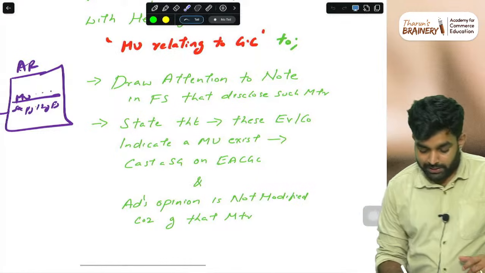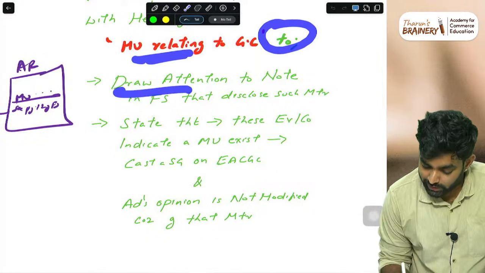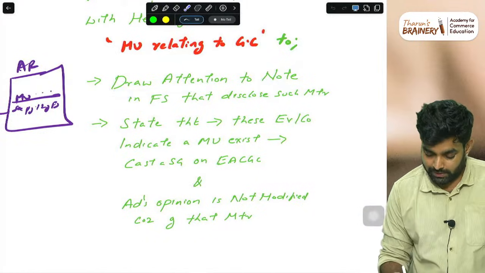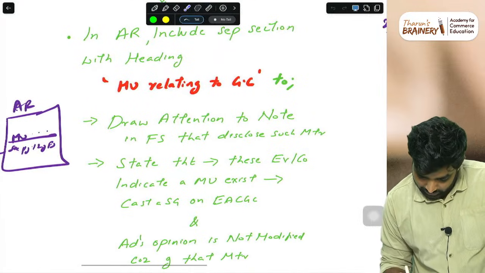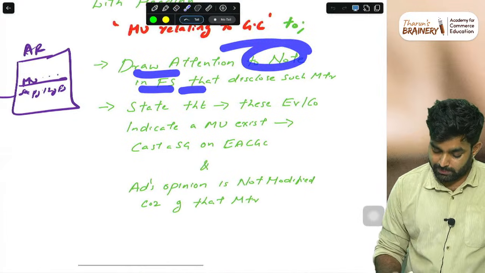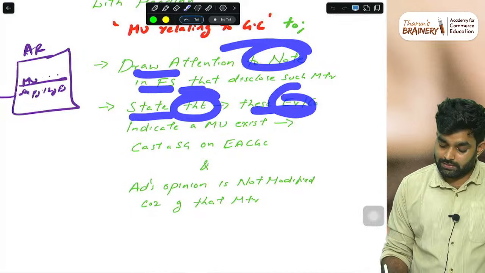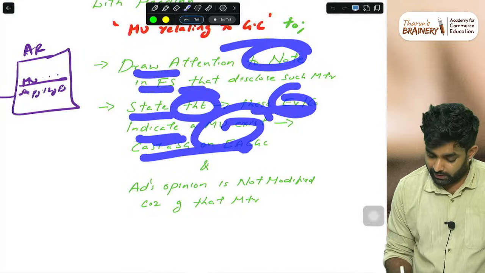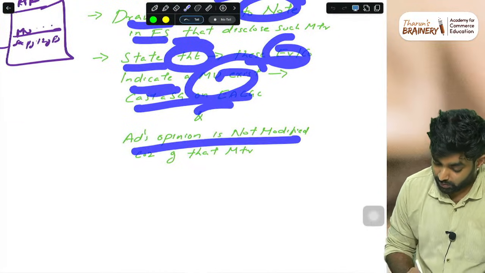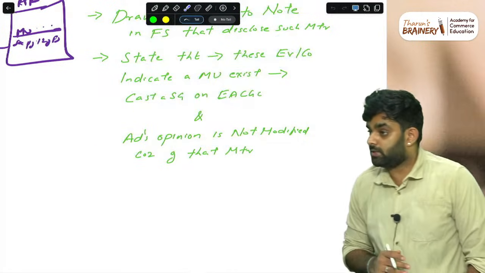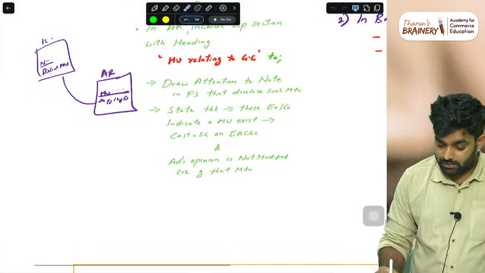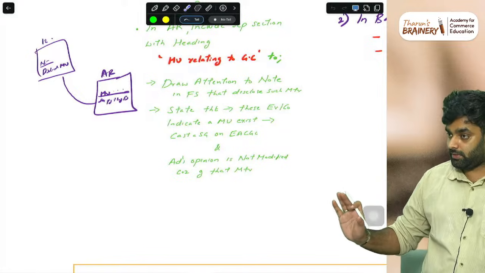Material uncertainty relating to going concern: to draw attention to the note in the financial statements, state that these events and conditions indicate a material uncertainty relating to going concern, and also that the auditor's opinion is not modified in respect of this matter. You have to keep this in mind, memorized.